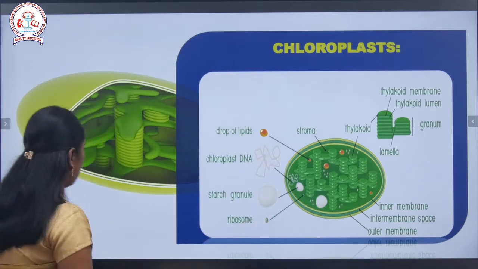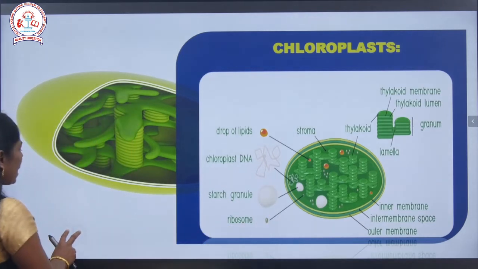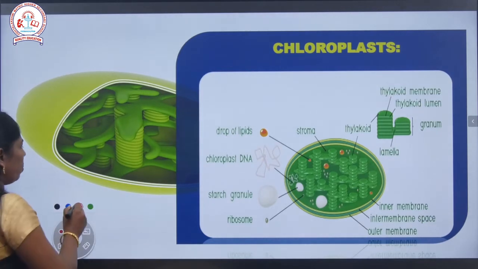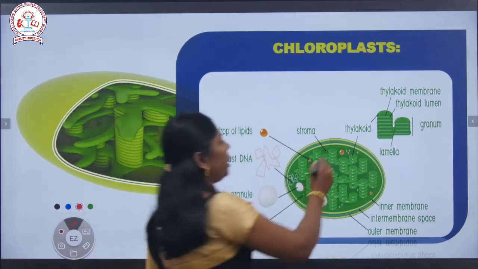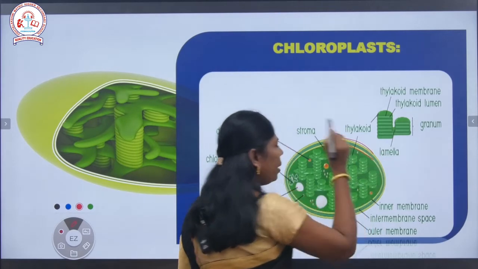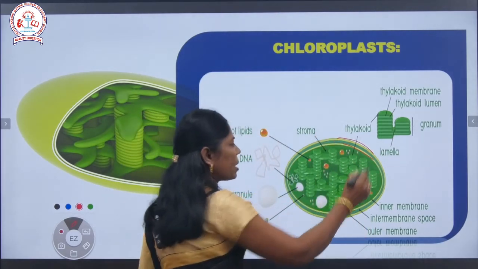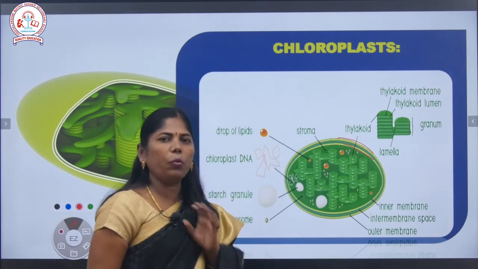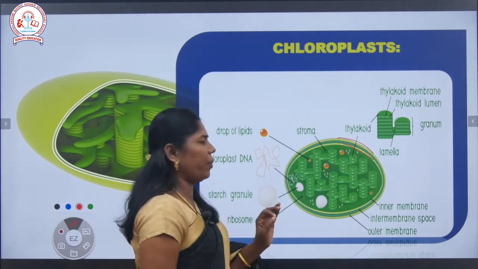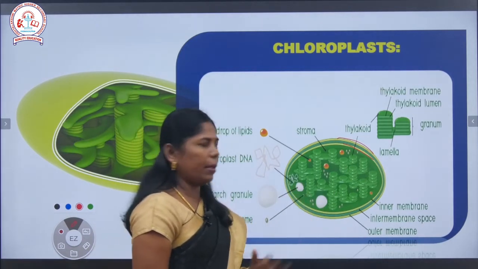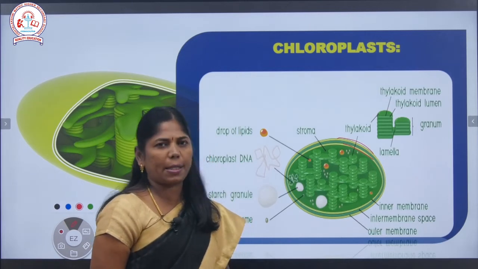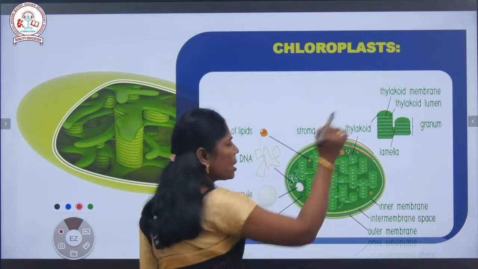The chloroplast is a double membrane cell organelle. It has two membranes: the outer membrane and the inner membrane. The outer and inner membranes have a space between them. The space is filled with fluid, the interspecific fluid, present in this region. That is the plastidial space.